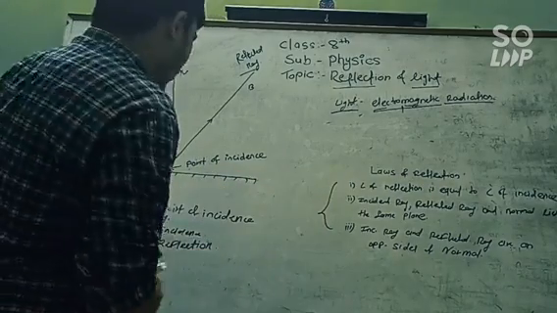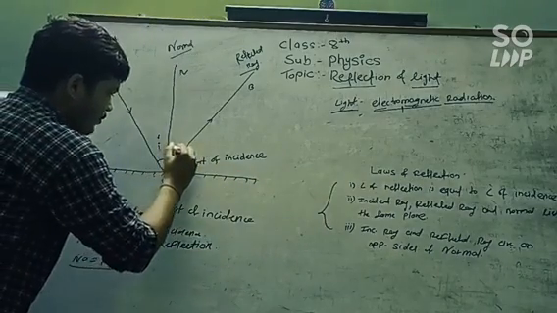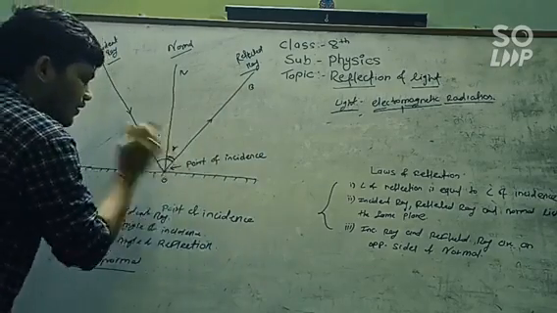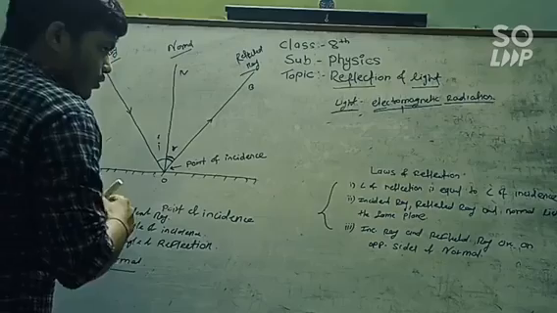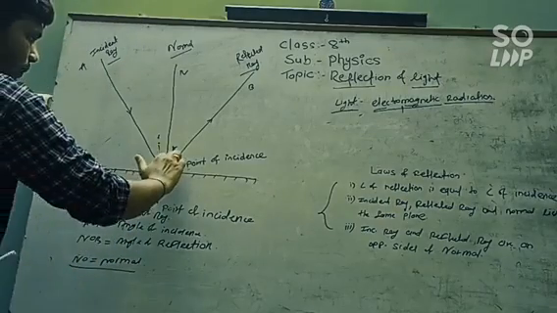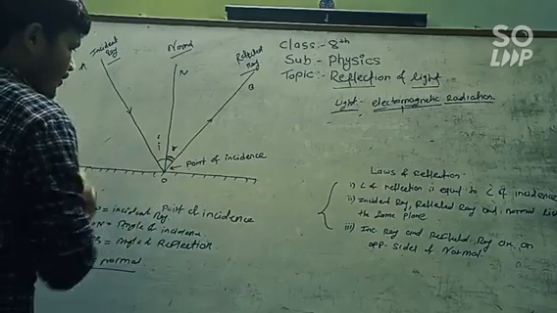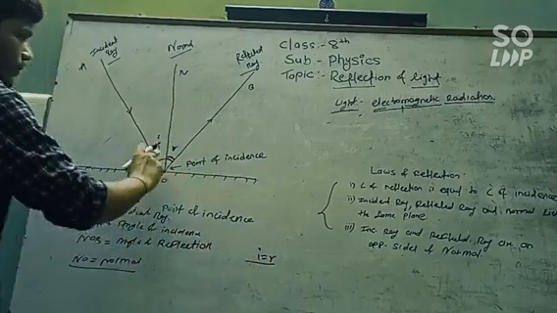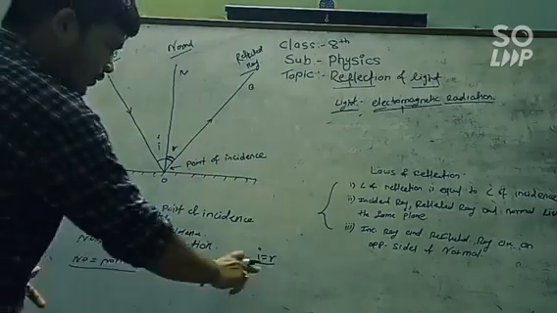The angle made by the reflected ray to the normal is nothing but the angle of reflection. The first law of reflection is that this angle of reflection is equal to the angle of incidence, means I is equal to R, means angle of incidence is equal to angle of reflection.